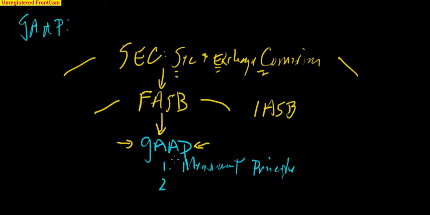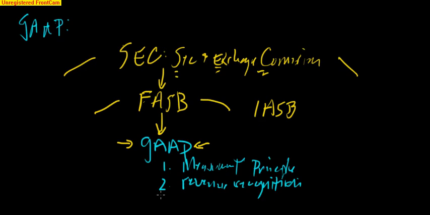Another generally accepted accounting principle is called the revenue recognition. And this deals with the question of when do we recognize revenue from sales? When do we do it? And we're going to find out that the revenue recognition principle is that companies recognize the revenue when they actually sell the product. So that's when revenue is recognized. It's recognized when it's earned.